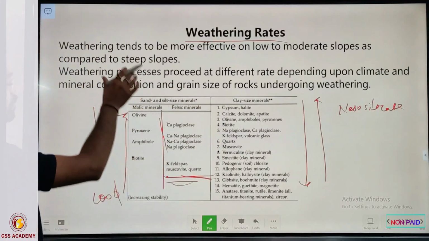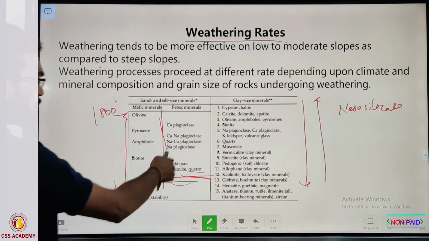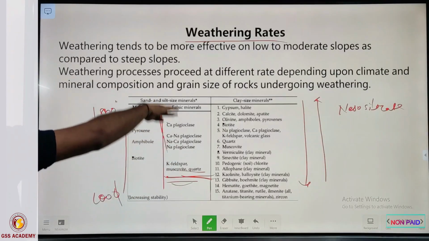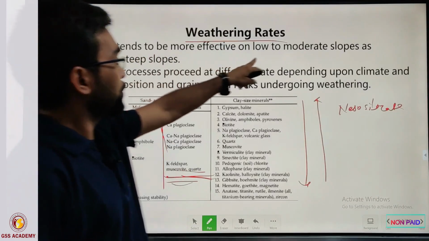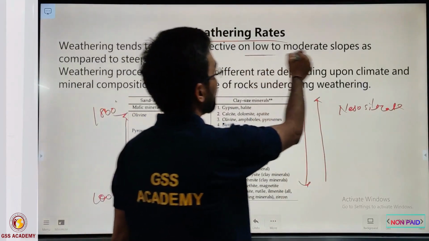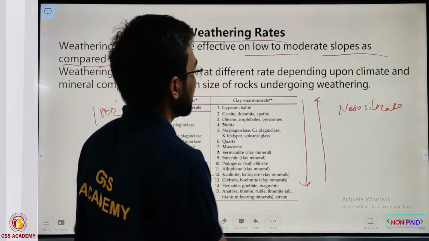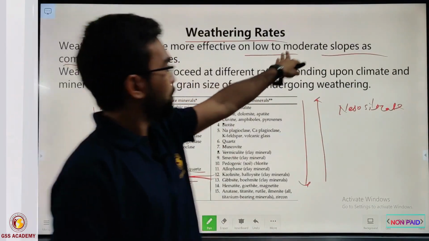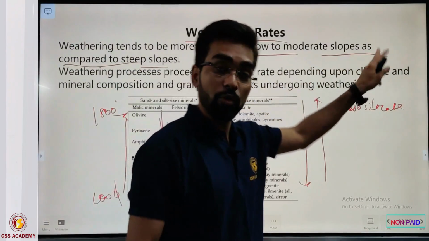So this trend shows that quartz is the most resistant, followed by muscovite, feldspar, Na plagioclase, and that's followed by the rest. Weathering tends to be more effective on low to moderate slopes compared to a steep slope. So how do we explain this?